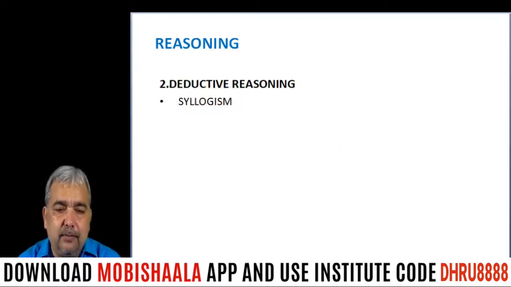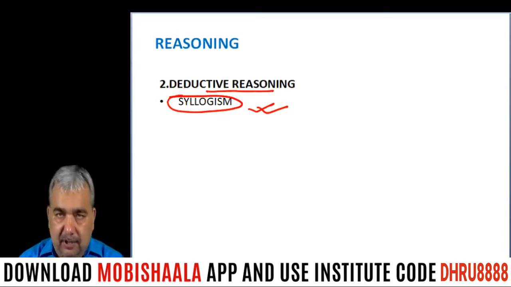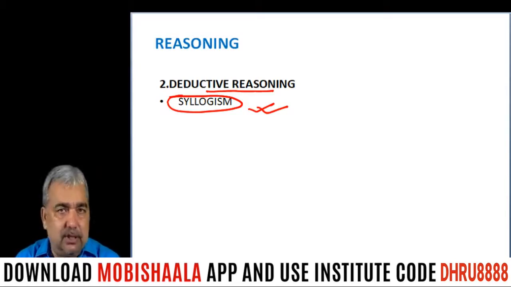the next area is deductive reasoning ability, and the chapter is syllogism. It is important for your exam, because syllogism is a topic from the subject of logic, and generally in all aptitude exams questions are asked from this topic. But UPSC asks this topic in a unique way. The question will be quite different from other exams' questions, so you should have some theoretical background in syllogism. Then you can attempt the UPSC question.